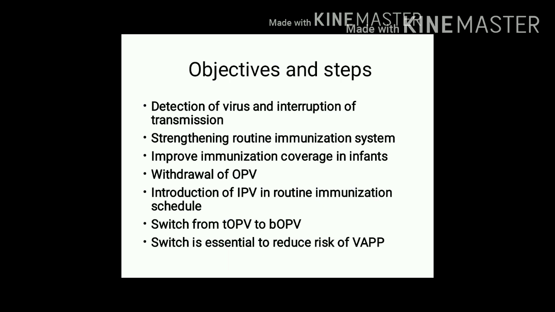Before that, introduction of inactivated polio vaccine in the routine immunization schedule, and the most important step is the switch, and this switch is from trivalent OPV to bivalent OPV. As we know, wild poliovirus type 2 is globally eradicated. And why is this switch required? This is essential to reduce the risk of VAPP, that is vaccine associated paralytic poliomyelitis.